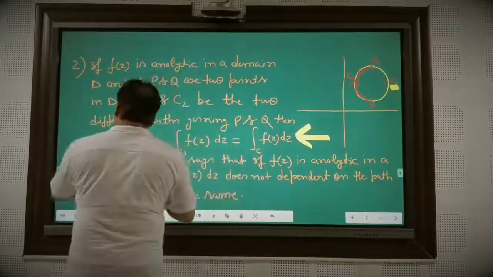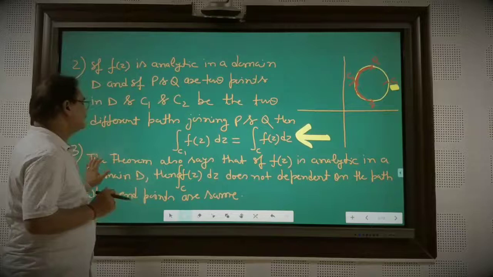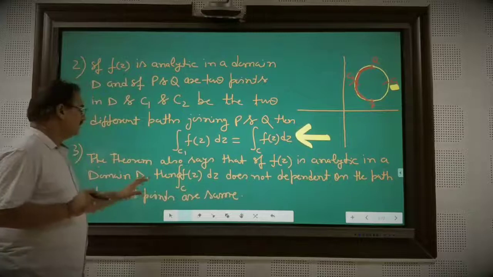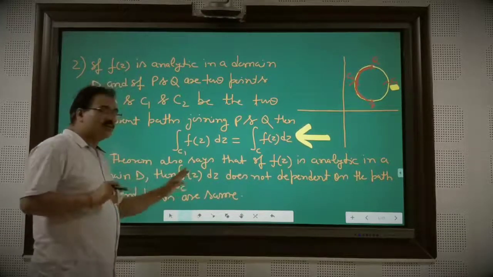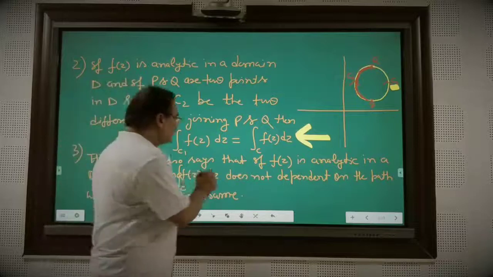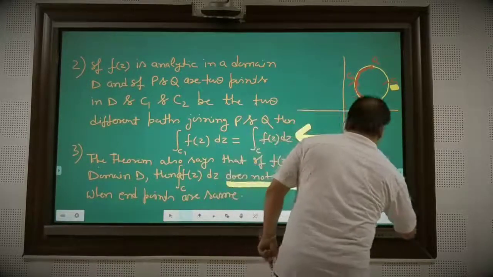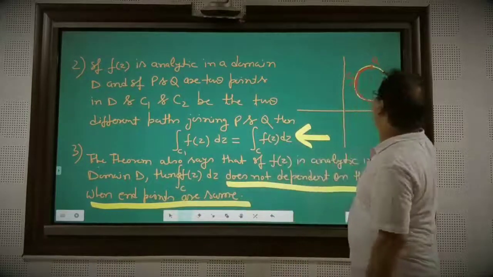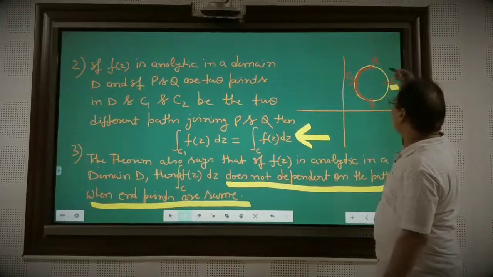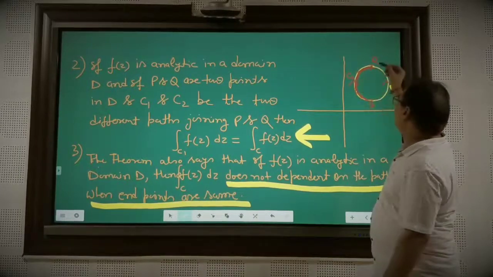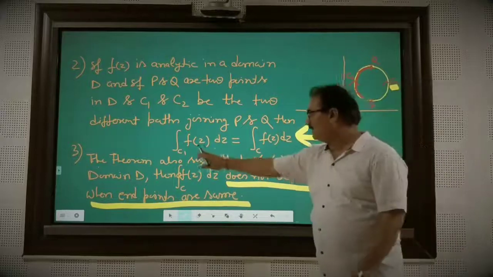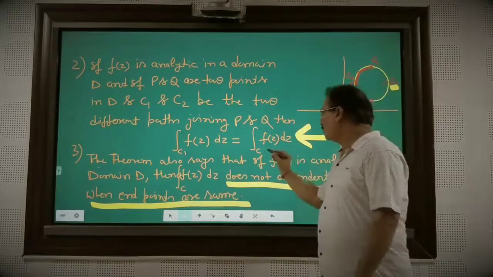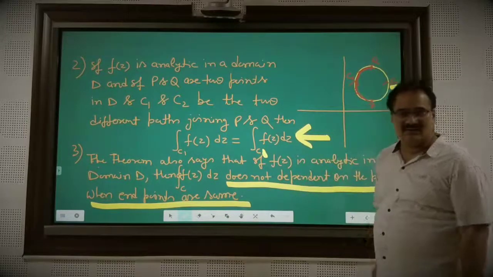How? Remember the third note: the theorem also says that if f(z) is analytic in a domain D, then the integral of f(z) dz does not depend on the path when the end points are the same. It does not matter if the path is like this or this, if the end points are the same. Because of that, the integral over C1 of f(z) dz is equal to the integral over C2 of f(z) dz.